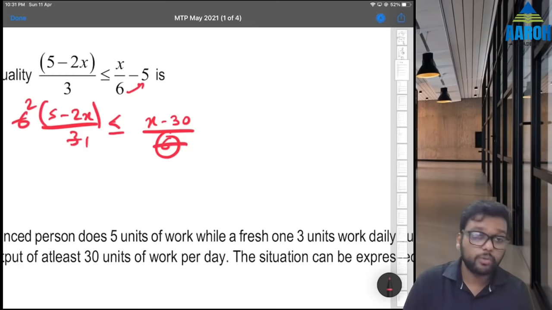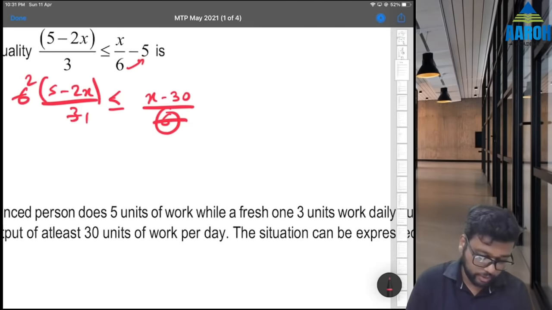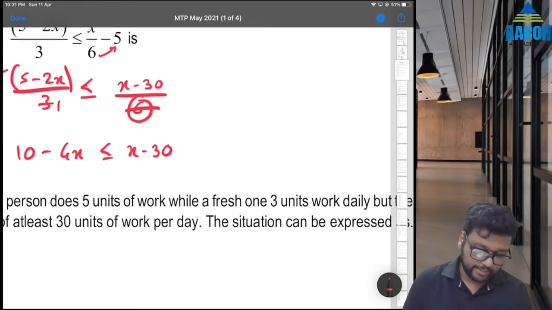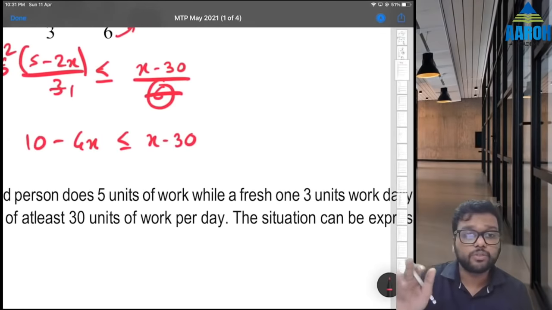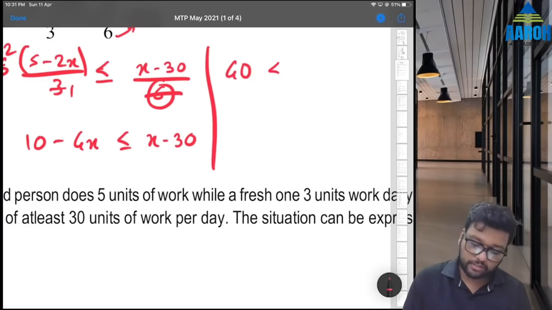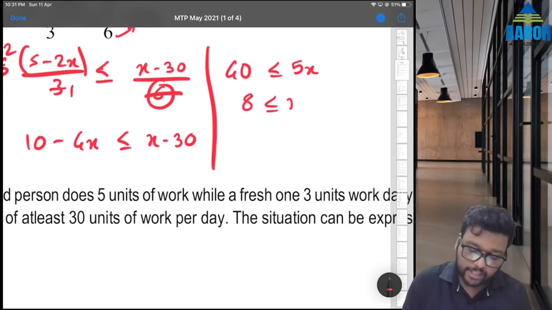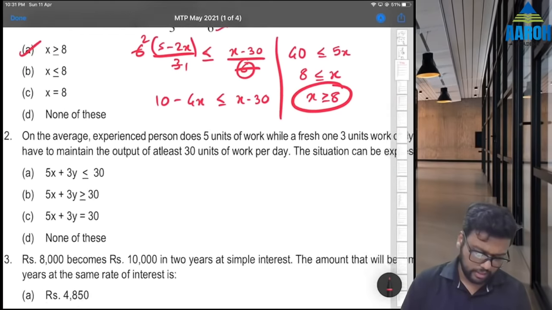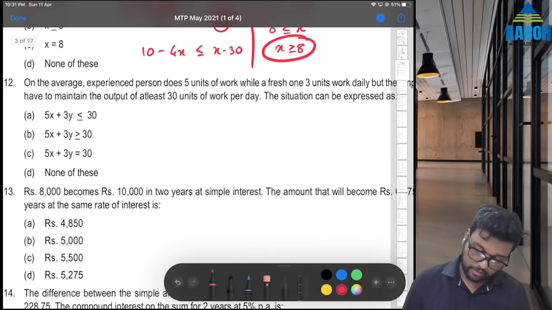So that is going to be 2 into this is less than equal to x minus 30. So 2 into 5 is 10 minus 4x is less than equal to x minus 30. Now it is easy. Let's take 30 to left hand side and 4x to right hand side. So minus 30 will become plus 30. 10 plus 30 is 40 and x plus 4x is 5x. So if we divide by 5, it is going to be 8 is less than equal to x. That means x is greater than equal to 8. Option A. Fine.